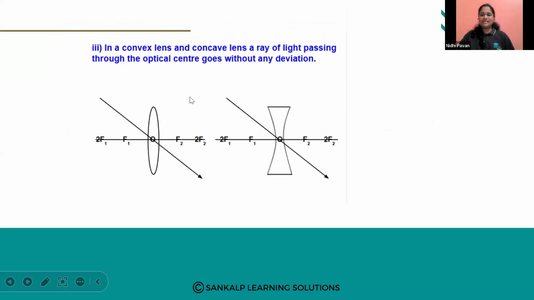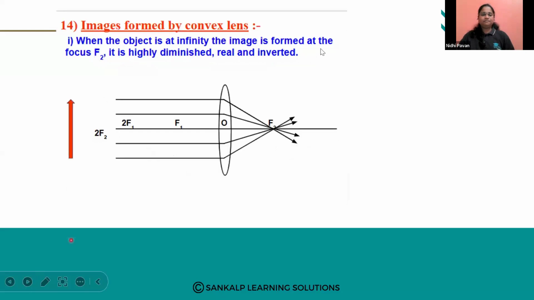In a convex lens and a concave lens, a ray of light passing through the optical center. As I said, when a ray of light passes through the optical center, it goes without deviation. So there is no refraction. It will go in a straight line only. No refraction occurs. Okay. Next.